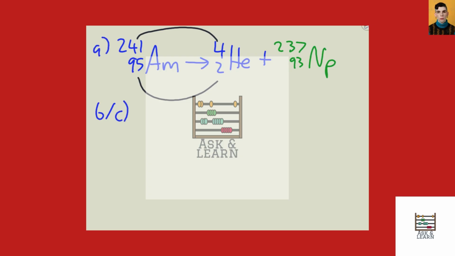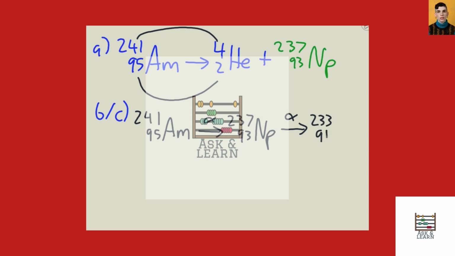So we have our first one already done for us. When americium undergoes alpha decay, it will become neptunium-237. The second one, according to the question, was another alpha decay, which will result in protactinium-233.